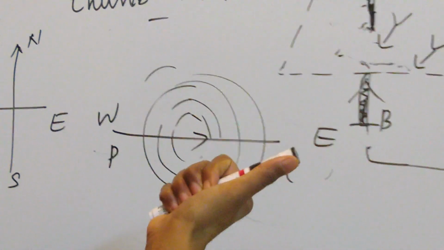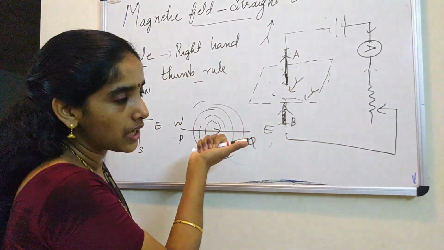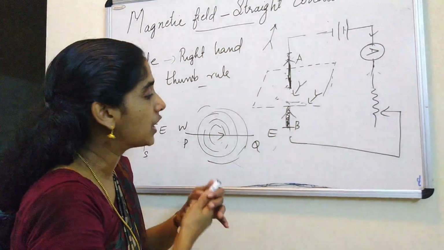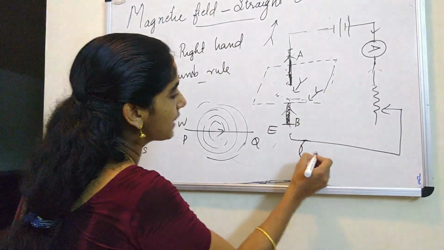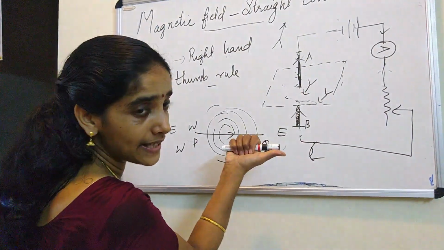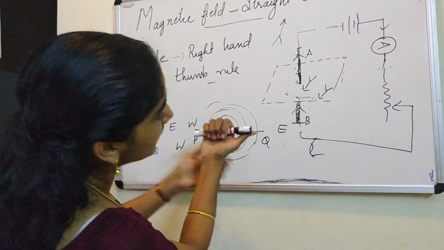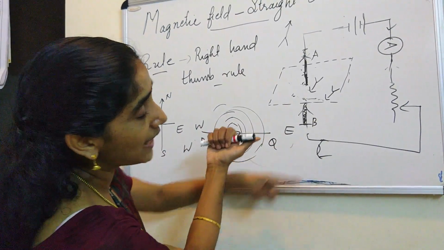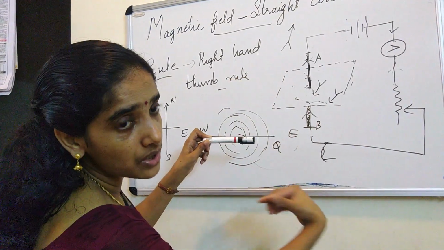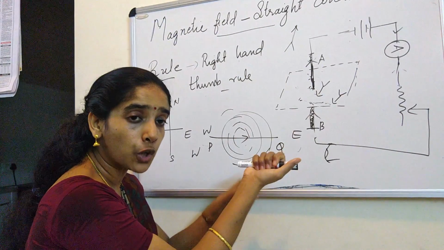Now you are the observer, and you are going to say what the direction is. It is not given in the question where the observer stands, so it is arbitrary. You can take the observer observing from the east or west, anywhere. Imagine the observer standing at the east. Look how it is looking. The fingers are curling like this. For the observer standing at the east, the magnetic field lines are in the anti-clockwise direction. But for the observer standing at the west, the magnetic field lines are in the clockwise direction.